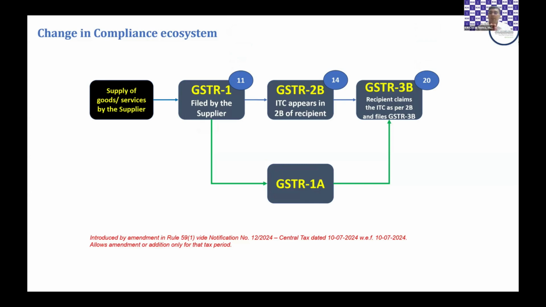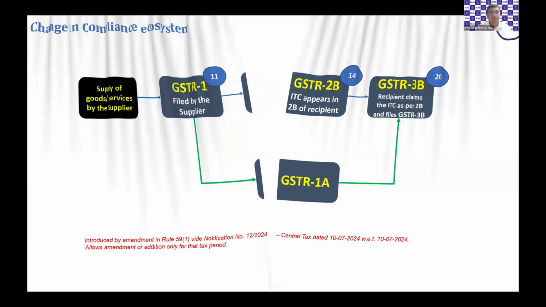Either if there is a mistake or some invoice has been missed to be reported in GSTR 1, the optional facility of 1A was proposed by the 53rd Council Meeting and it's already there in the rule.